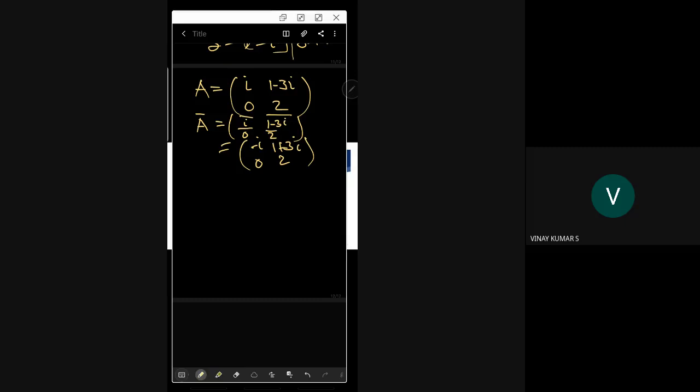That is usually denoted in the literature by A power H, or people write A power theta. A power H is the common one. So you have minus i, 1 plus 3i, 0, 2. This is the complex conjugate of the matrix.